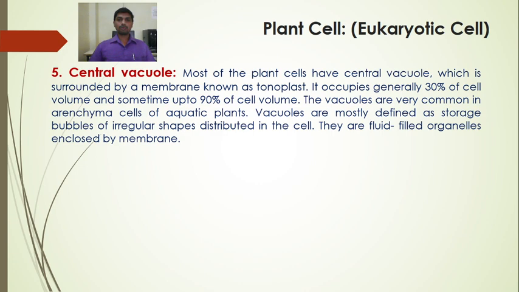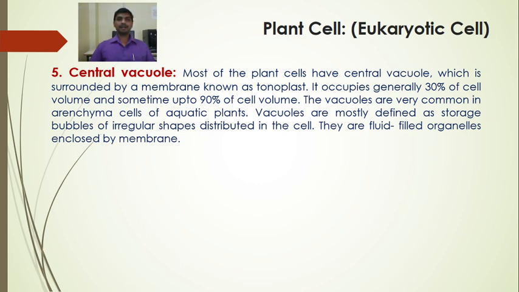Vacuoles are mostly defined as storage bubbles of irregular shapes distributed in the cell. They are fluid filled organelles enclosed by membrane. So most of the plant cells have central vacuoles which are surrounded by a membrane known as tonoplast. It occupies generally 30% of the cell volume and sometimes 90%.